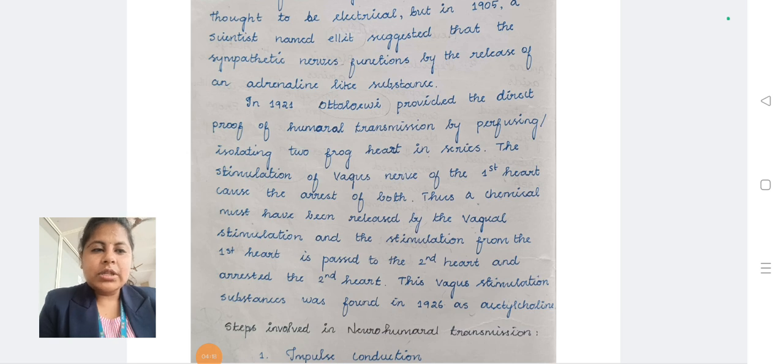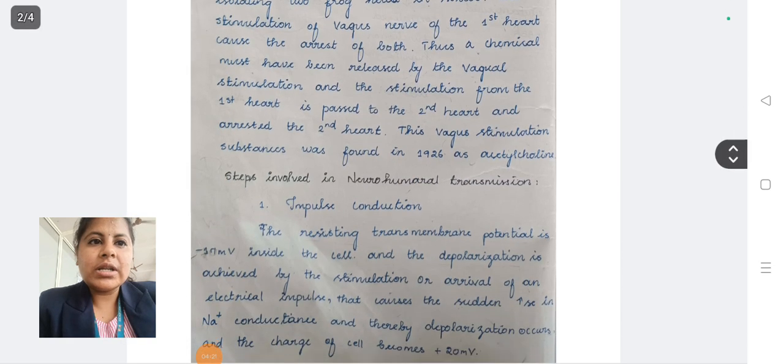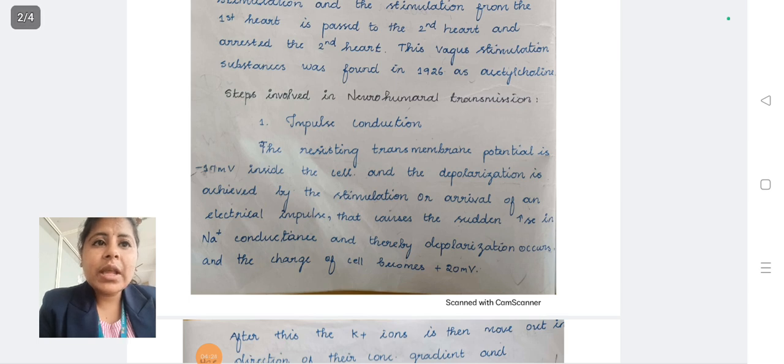The steps involved in neurohumoral transmission. The first one is impulse conduction. Inside the cell, the resting transmembrane potential is minus 70 mV, and depolarization is achieved by the stimulation or arrival of an electrical impulse that causes a sudden increase in sodium conductance, and thereby depolarization occurs and the charge of the cell becomes positive.